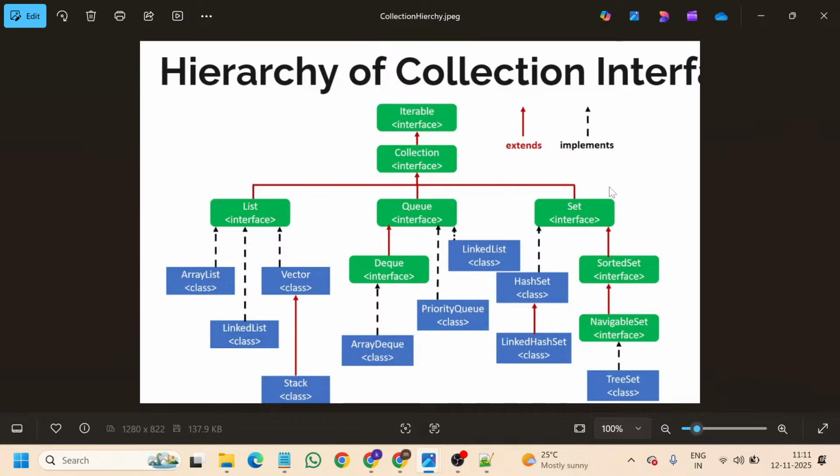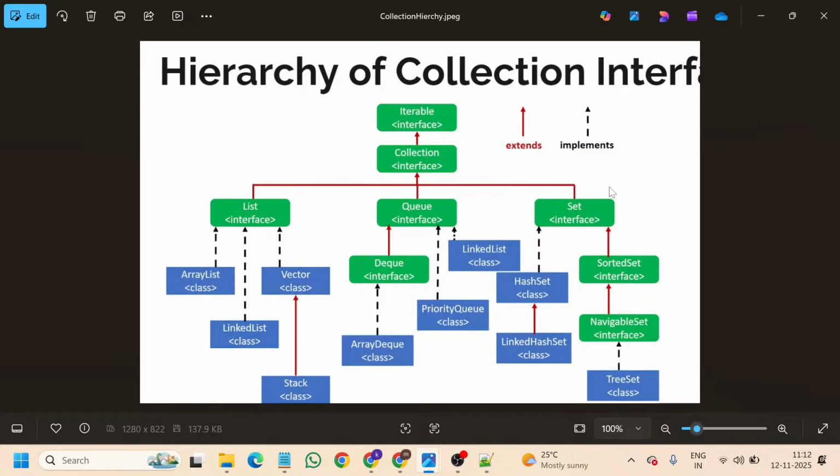When coming to this list interface, there are four classes. What are the classes? The blue boxes here in this picture are represented as the classes. The green ones are the interfaces. The blue one, array list, is a class which utilizes the rules of the list interface. Now, the linked list is a class which obeys the rules, the unimplemented methods of the interface list. The vector is a class which implements list interface.